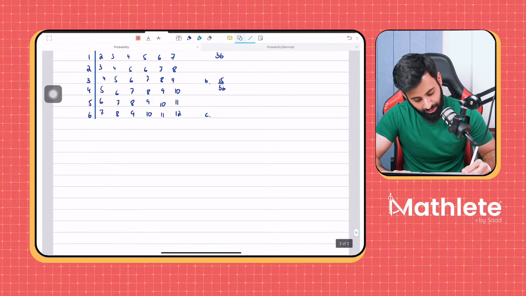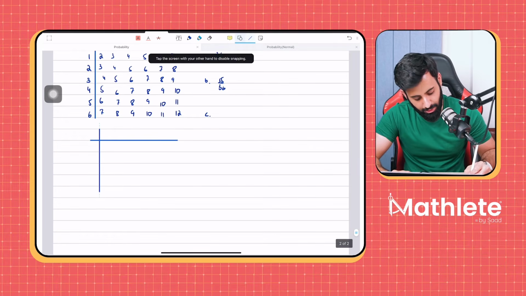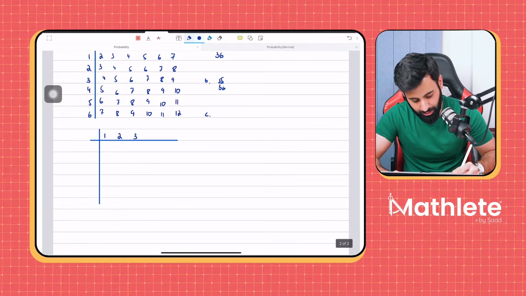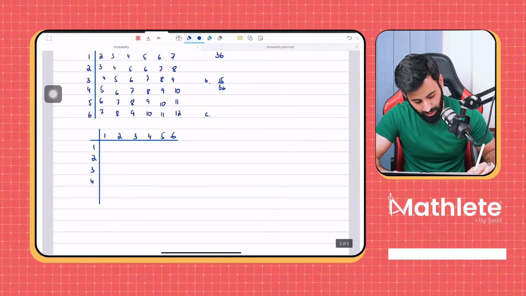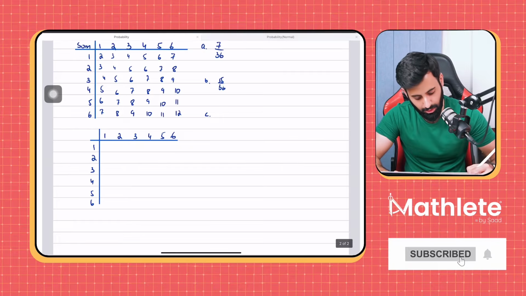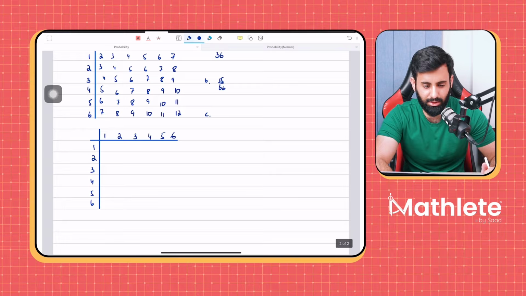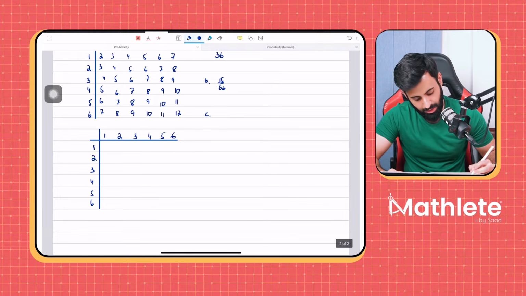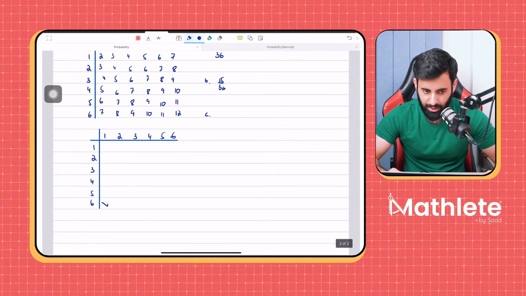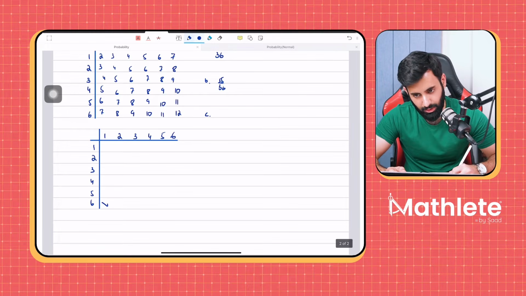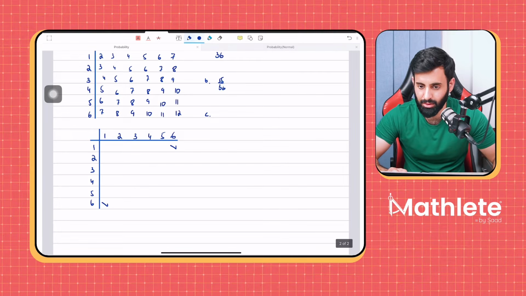Here's the thing. Now, you don't have to redraw the entire diagram. What you can do is just focus on the favorable outcomes and circle those. You know the total possible outcomes are going to be 36. Now, when is the difference going to be 5? When one score is 6 and the other is 1. And there's another possibility as well.